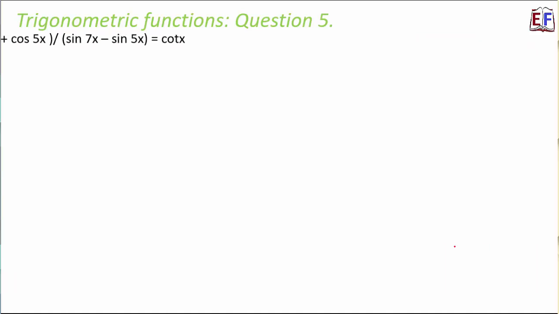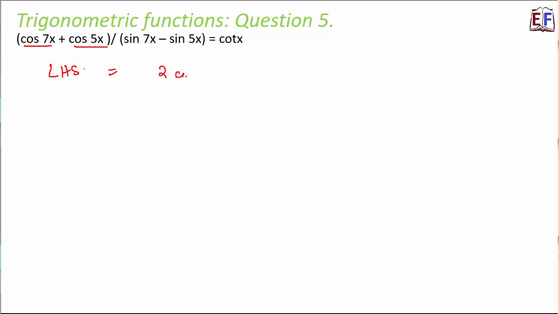So let's look at question number 5. Prove that (cos 7x plus cos 5x) divided by (sin 7x minus sin 5x) is equal to cot x. So here also, if we start with the left hand side, what do we have in the numerator? We have it in the form of cos x plus cos y.